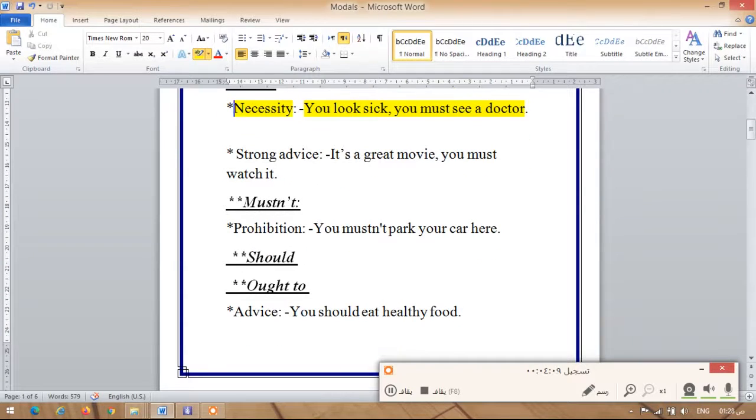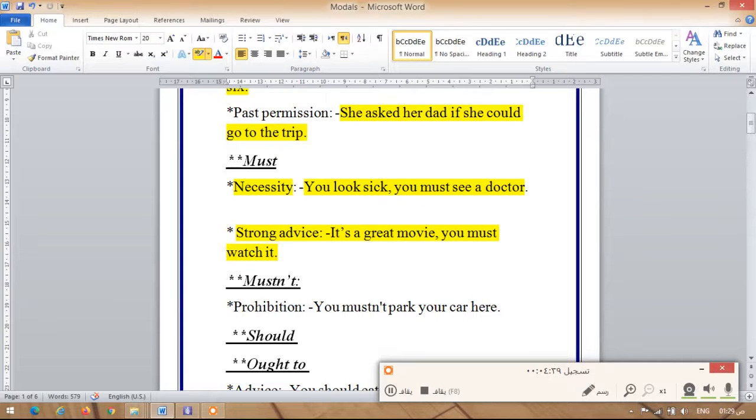What about the following sentence? When I say, it's a great movie, you must watch it, what does it mean here? What about if I don't want to watch it? Nothing is going to happen. But because this movie is a great movie, an amazing movie, your friend tells you, you must watch it. This is like a strong advice. A strong what? Advice. Because the movie is great. The movie is amazing. Okay? So we use must in order to give a strong advice and in order to speak about necessity, something important.